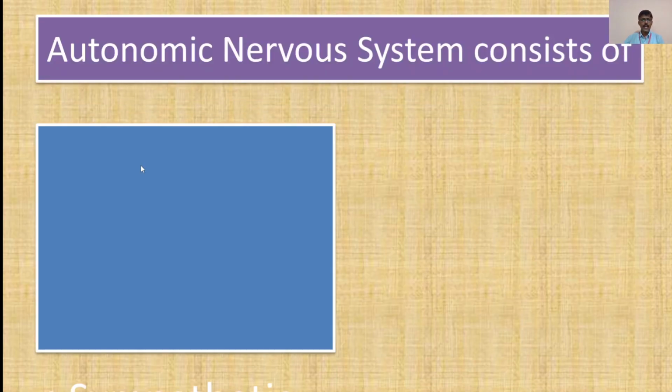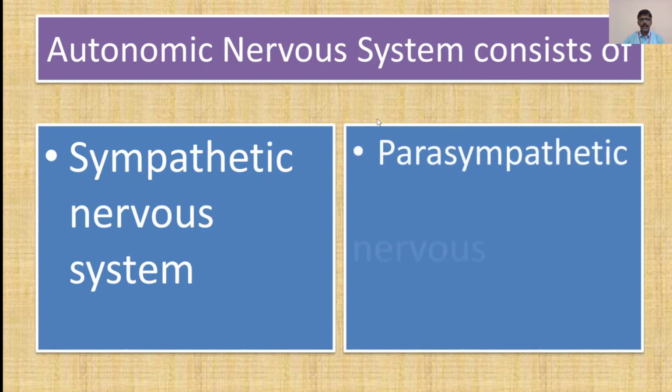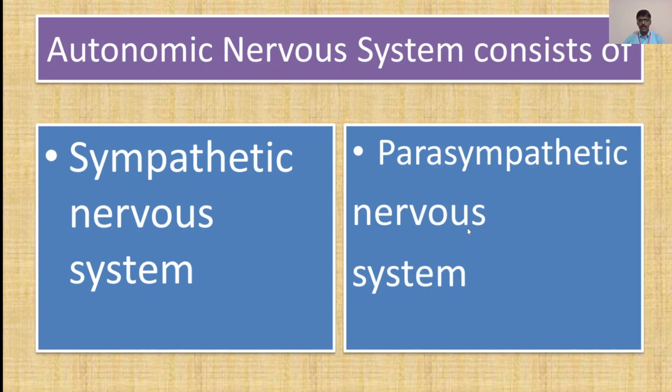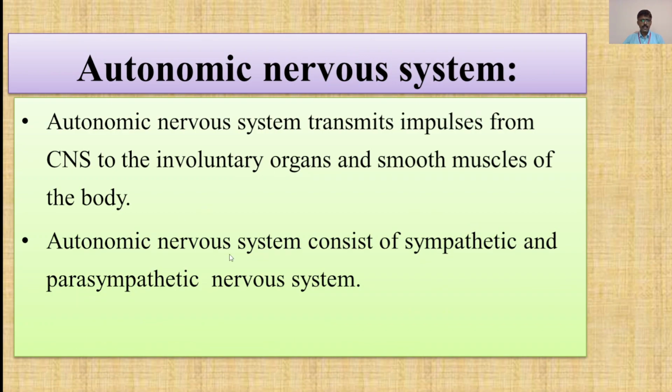Now moving towards the next slide, what about the autonomic or autonomous nervous system? It consists of two parts, again the sympathetic nervous system and the parasympathetic nervous system. As discussed, the autonomic nervous system transmits impulses from the CNS to the involuntary organs and smooth muscles of the body. And as described in the earlier slide, the autonomic nervous system consists of the sympathetic and parasympathetic nervous system.